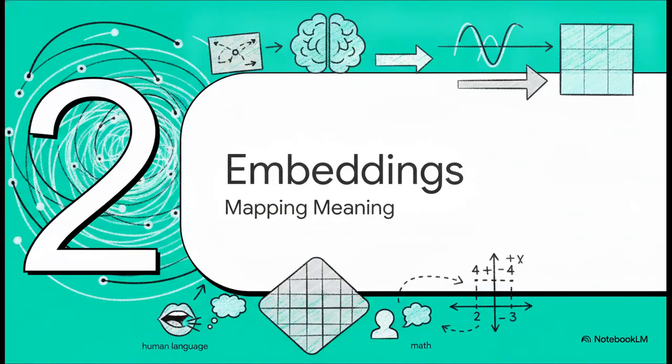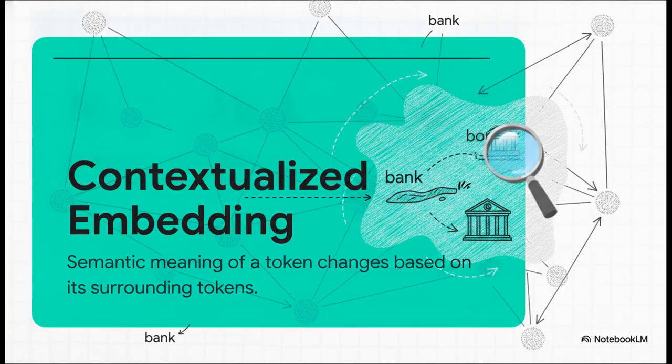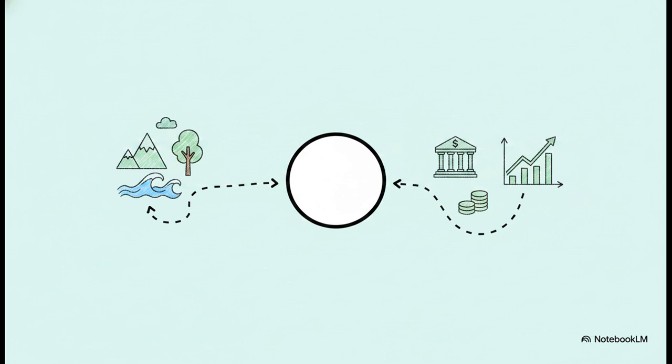Moving on to Section 2, embeddings, mapping meaning. Now, you might be wondering, how do you actually turn human language into math? Well, an AI maps out meaning by treating words as coordinates in a massive multidimensional space. But here's the kicker. Modern models don't just use simple static definitions. They use contextualized embeddings. This is a huge breakthrough. It means a word doesn't just have one static mathematical definition. Its actual coordinate in that massive space shifts and changes based entirely on the neighboring words surrounding it in your sentence.